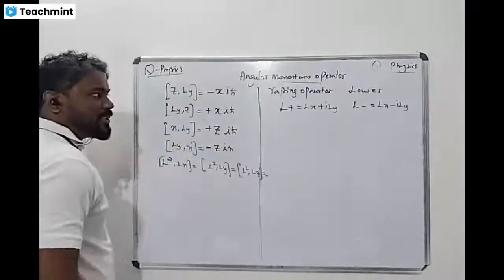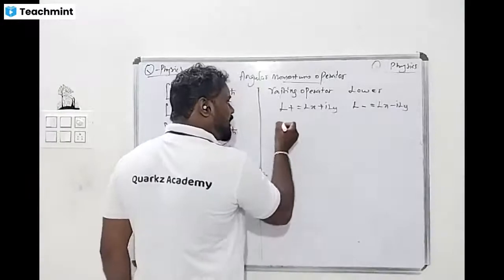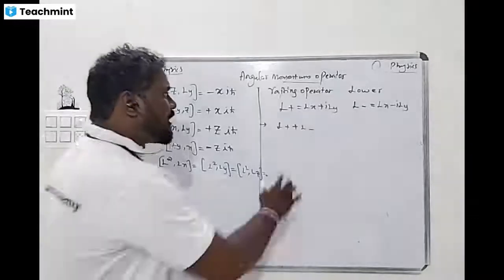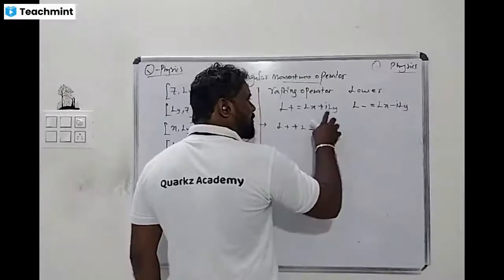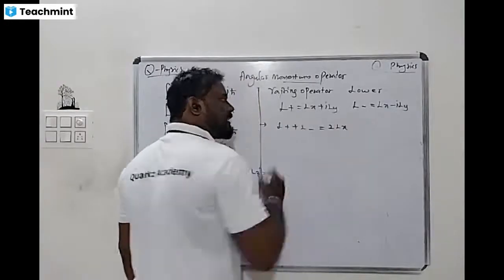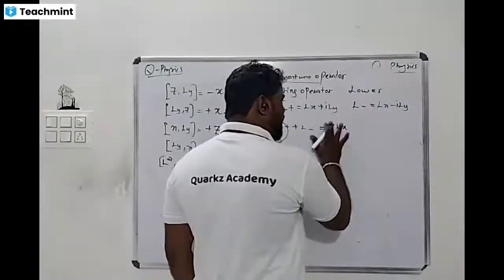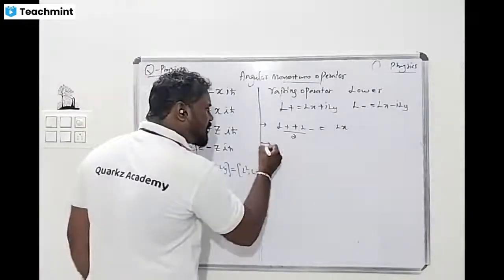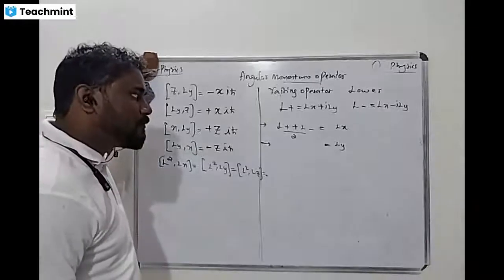Yes or no? So now I am adding these two things. When I add them, L plus plus L minus, the iLy and minus iLy will cancel. Because when the two are added, iLy minus iLy cancels. So what do we get? 2Lx. Yes or no? Is it clear? It is nothing but 2Lx, or else we can say Lx equals L plus plus L minus divided by 2. So now calculate Ly. What is Ly?